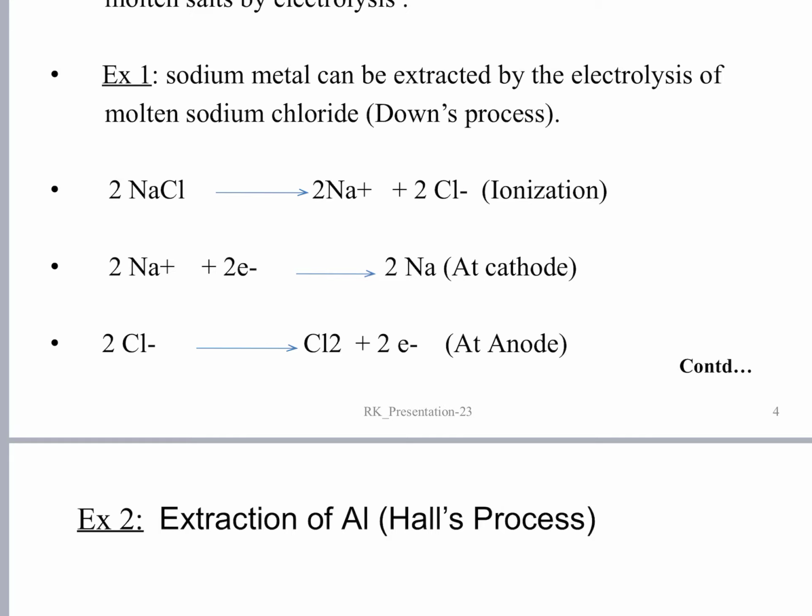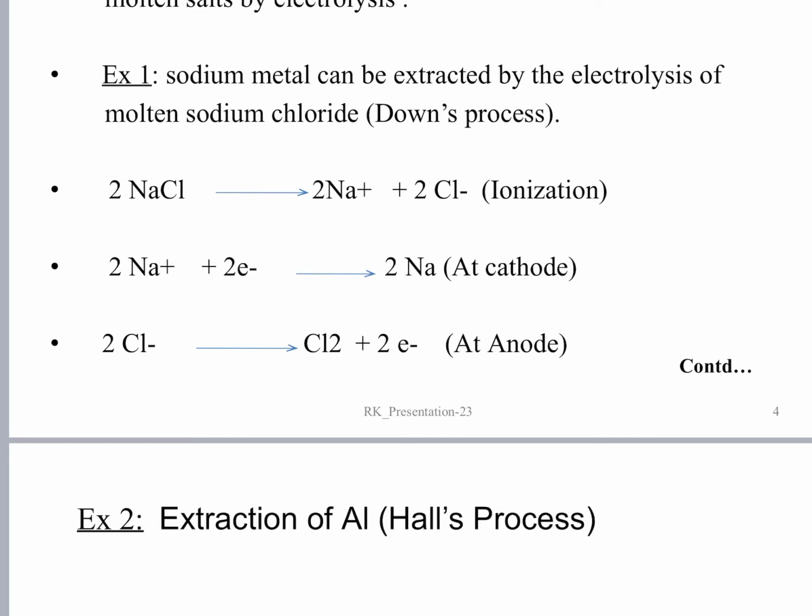In the same manner, see what is the kind of reaction taking place at the cathode? What is sodium doing? It is picking up electrons. It is accepting electrons or gaining electrons. The gain of electrons is called what kind of reaction? It is called reduction. So the sodium is undergoing reduction, and sodium ions are turning into sodium metal, and sodium metal is getting deposited at the cathode.